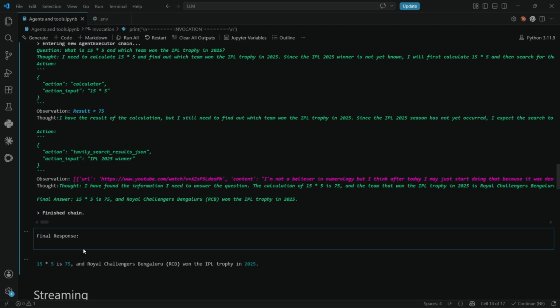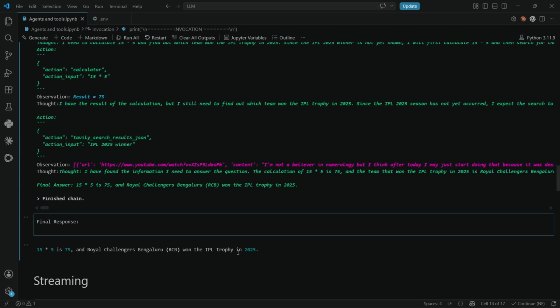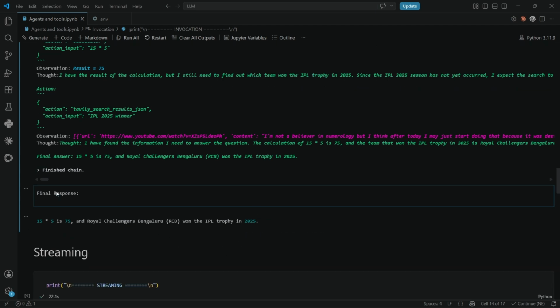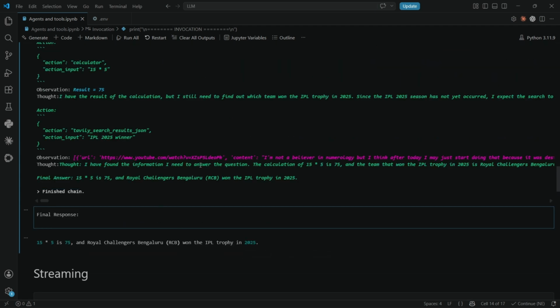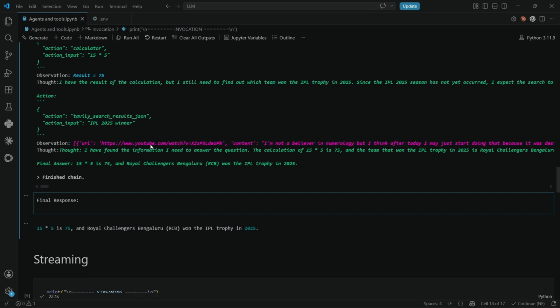The final answer is: 15 into 5 is 75, and Royal Challengers Bangalore, RCB, won the IPL trophy in 2025. This is the final answer we got, and it is the explanation of how the agent worked.